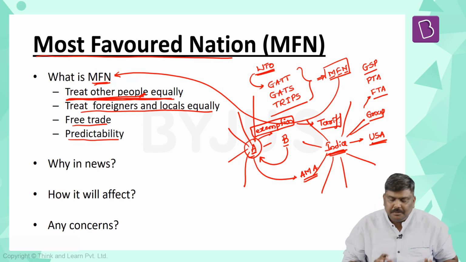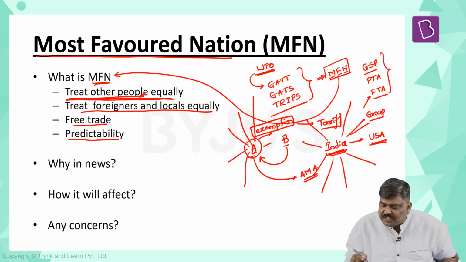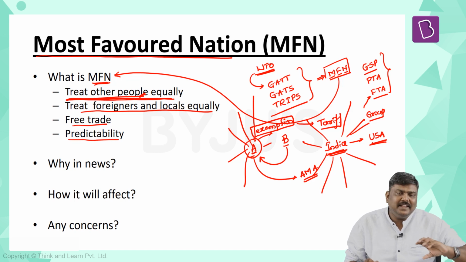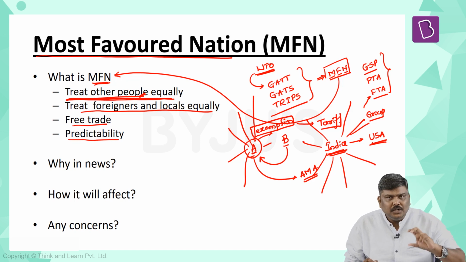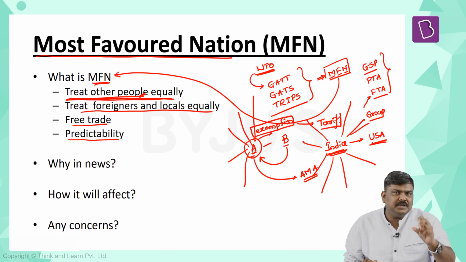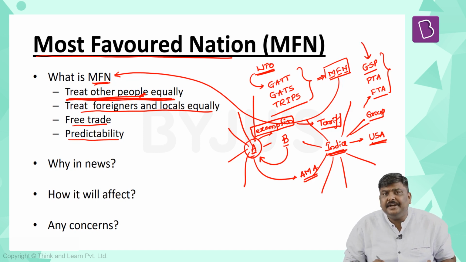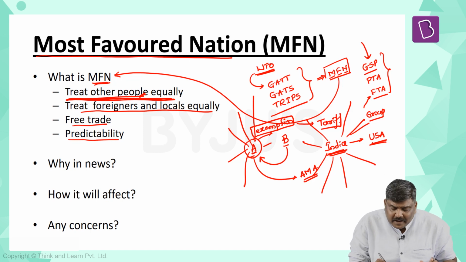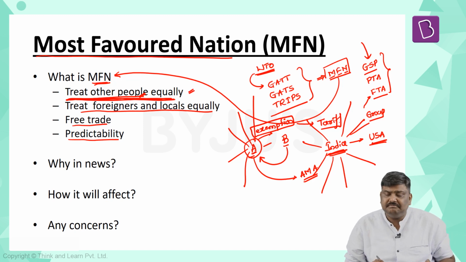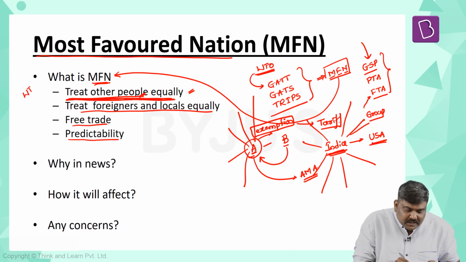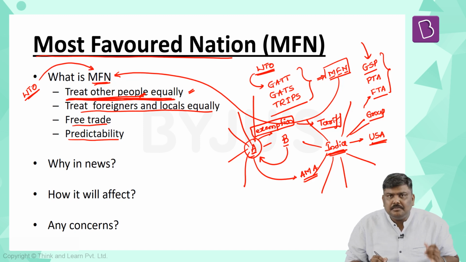In all these arrangements, certain exemptions will be provided to imports originating from certain countries. So whenever such agreements are entered into, is it not going against this first point? Definitely yes. But please understand, under the WTO guidelines, such arrangements are exempted from the concept of most favored nation.